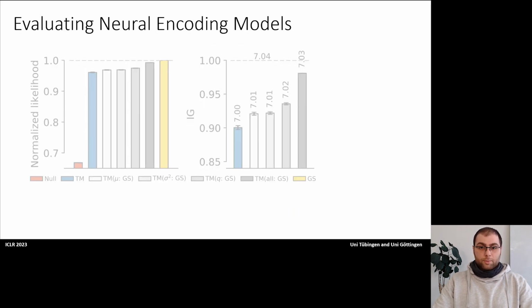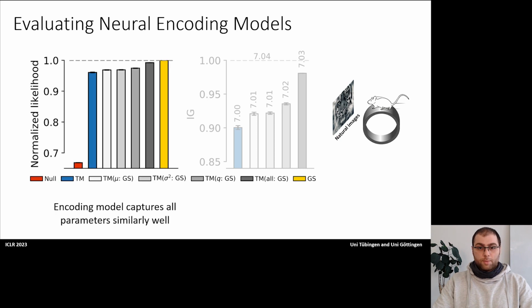Finally, we applied this metric on models that are trained to predict neural responses. Specifically, we trained a zero-inflated log normal distribution to the responses recorded from mouse primary visual cortex to natural images. On the left, you see model performance based on log likelihood normalized by the performance of the gold standard model, where the null model is shown in red, the trained model in blue, and the gold standard in yellow. The bars with gray color are model performance when we match different distribution parameters of the trained model to the gold standard model. While matching different parameters resulted in some improvements in the trained model, in general, the trained model has captured all parameters similarly well.